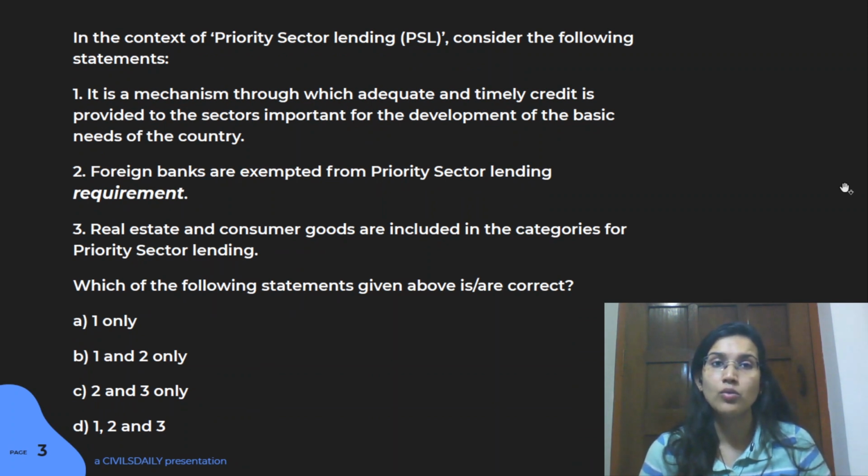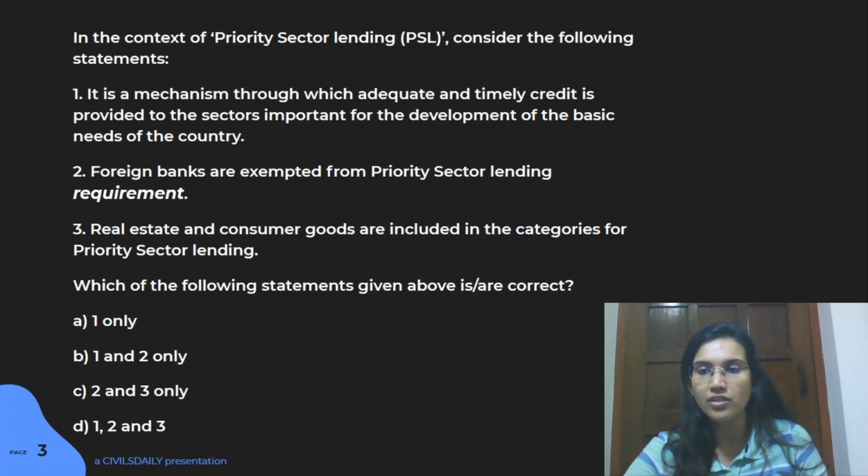Next topic that we're talking about would cover the themes of, say, banking system and associated terminology. So priority sector lending is a very important term. And the ideology of the government with respect to an inclusive financial system is carried out by one of these schemes, which is priority sector lending. So the basic idea here, I think most of you understand, is that priority sector lending deals with setting aside a certain percentage of money and the loans which the banks will prioritize and give to some sections of the society which are much more vulnerable than others. So that is the basic ideology here.